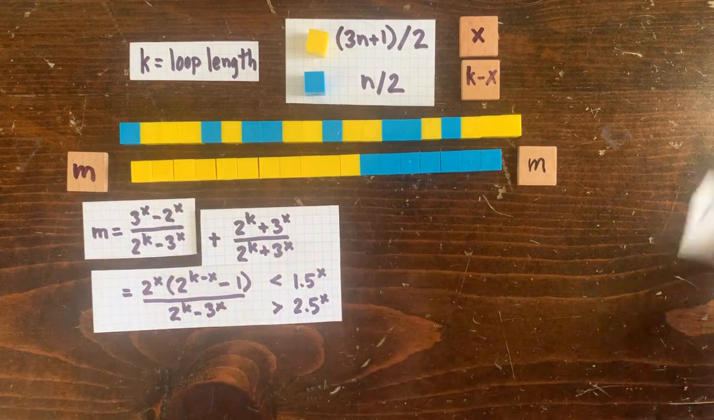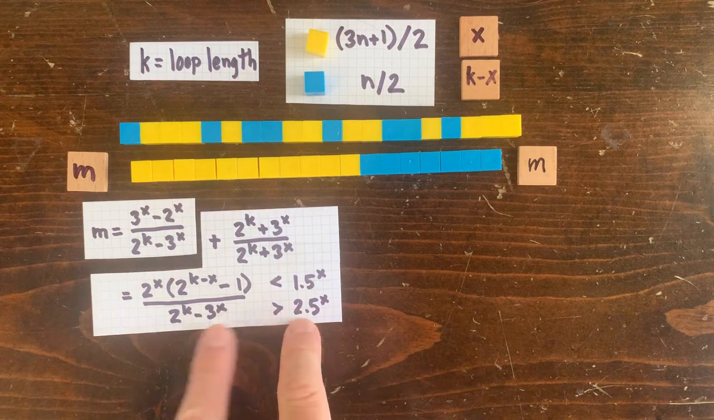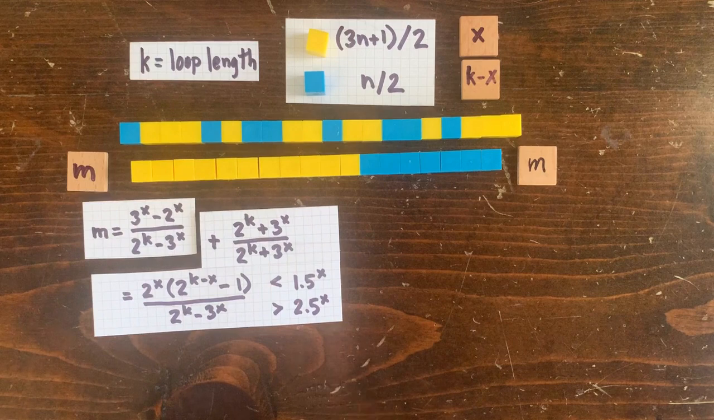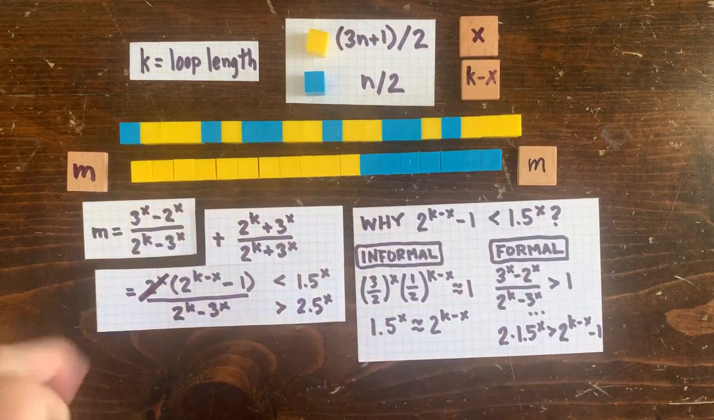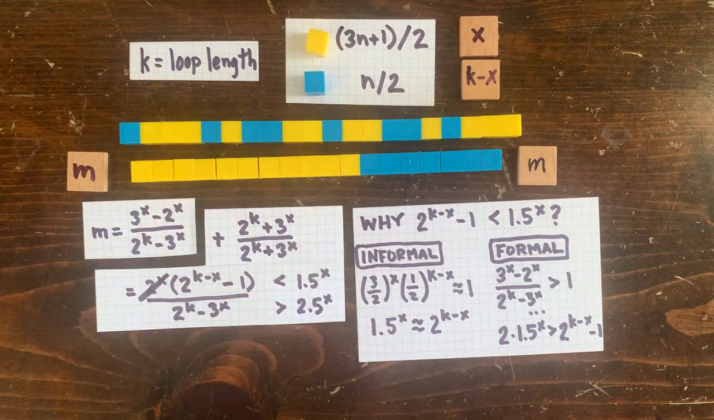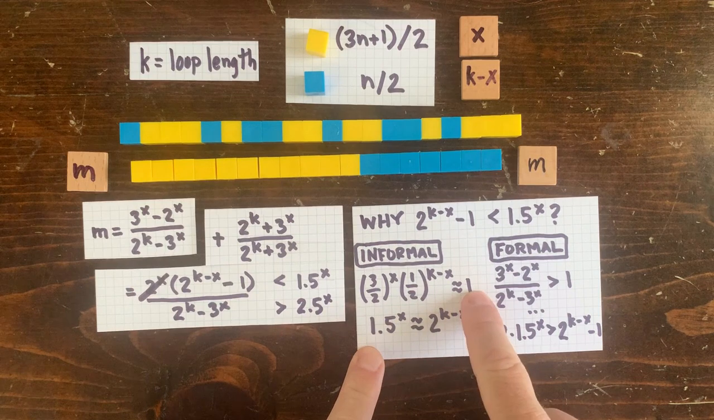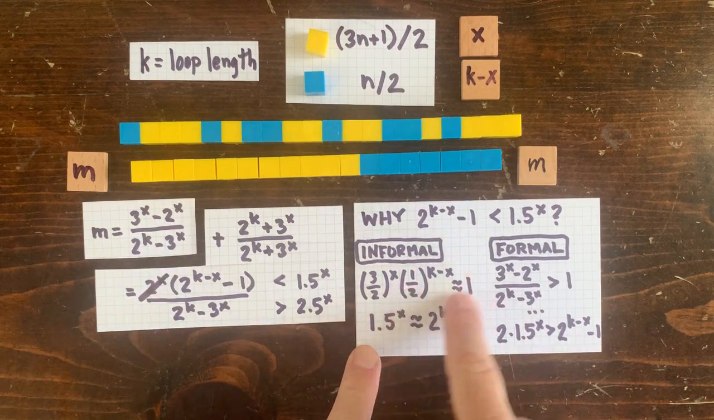But this is not a whole number, it's less than 1. That's because Baker and Ellison told us that the denominator is greater than 2.5 to the x, and in this case the numerator is less than 1.5 to the x. Why is that? Informally, it's because the yellow operations multiply by 3/2 each, and the blue operations divide by 2 each. So for m to return to its original vicinity, this product needs to be about 1. So you need more yellows than blues.